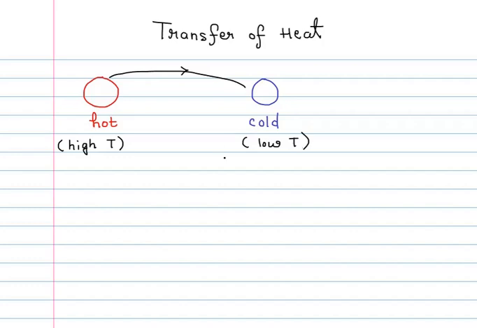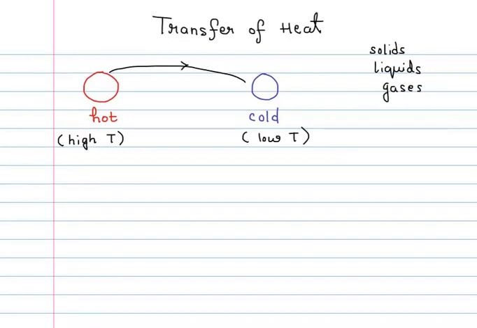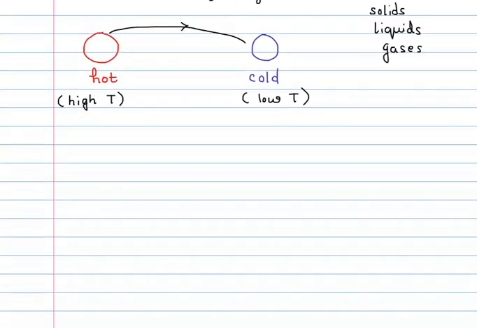Now this kind of heat transfer is not limited just to solids. The heat transfer can take place in other mediums as well, for example the liquids and the gases. But for different mediums, there are different methods in which the heat gets transferred. The transfer of heat primarily takes place in three different processes.